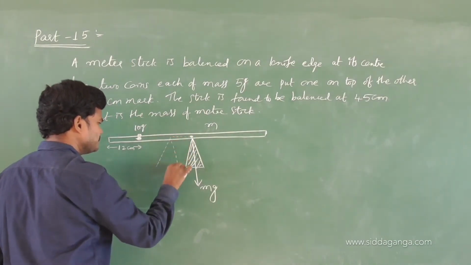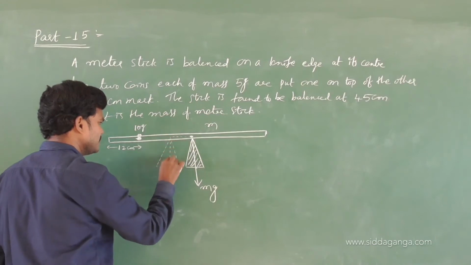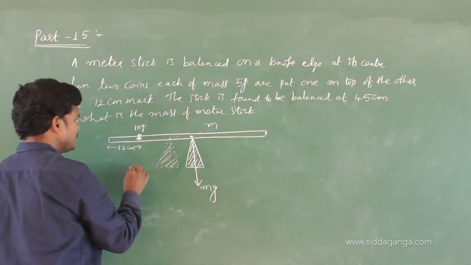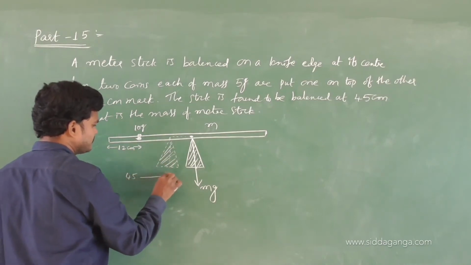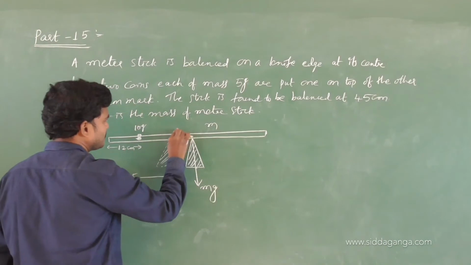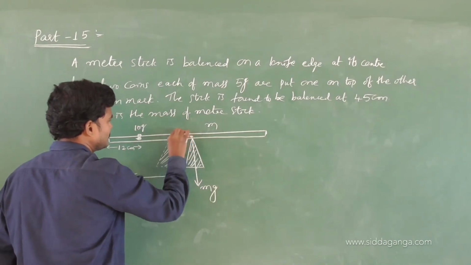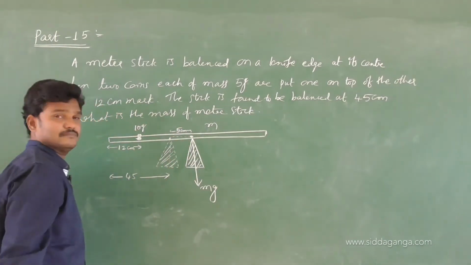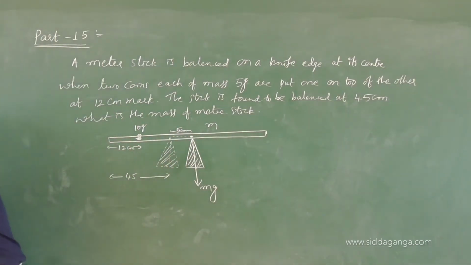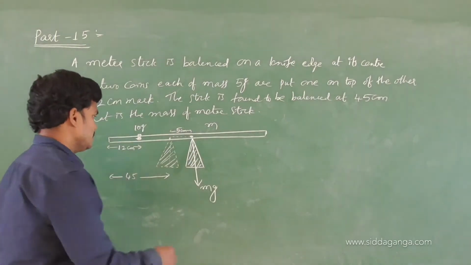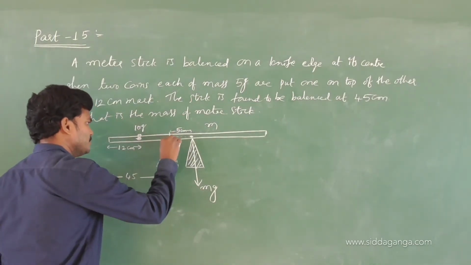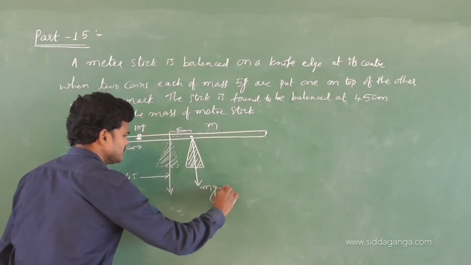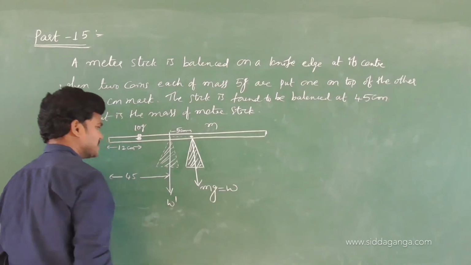This is the new position, 45 centimeter. And how much is this gap? 5 centimeter. So this is the new center of gravity. This is W, this is W dash.